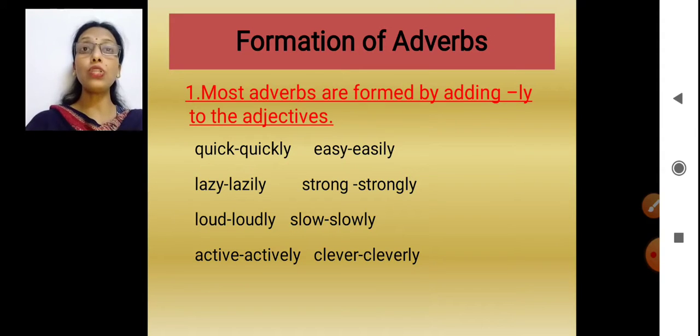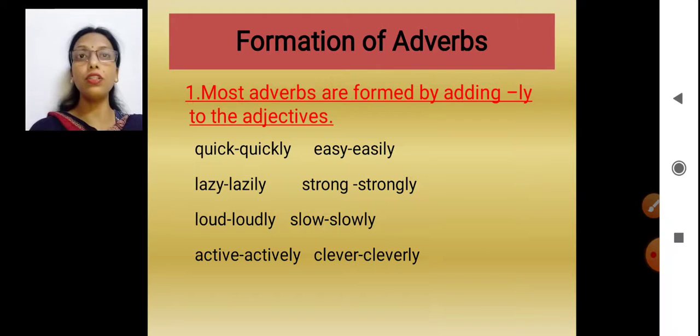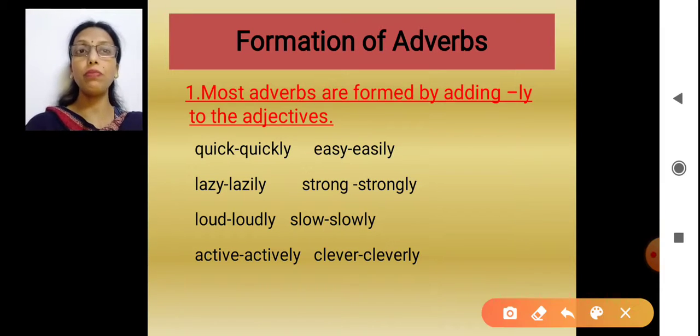Now, what is an adjective? An adjective is the one which describes a noun. A quick learner. Then quick is an adjective. But if I add ly to quick, that will become quickly. Quick is the adjective and quickly is the adverb.